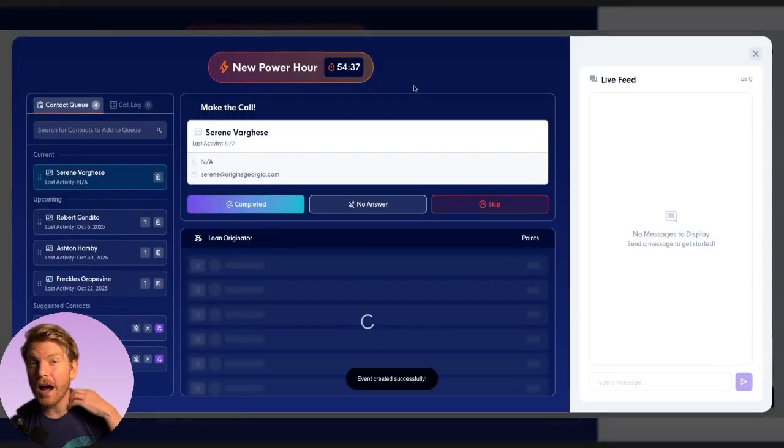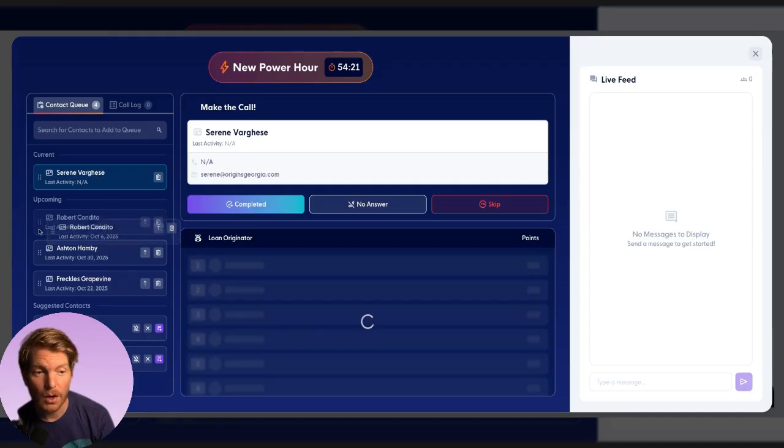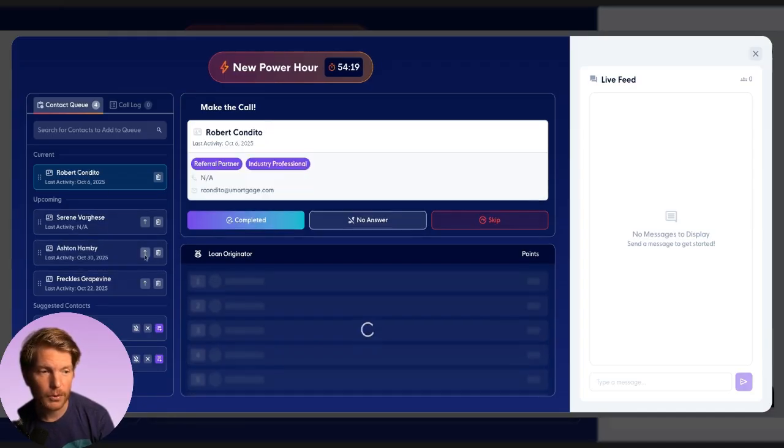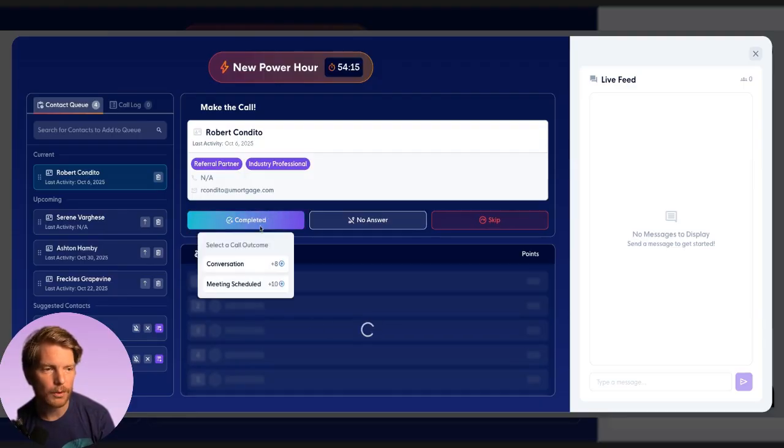Now you're in your live Call of Duty style lobby that shows your block plan. It shows who's up next. It shows who you're going to make the call to. And it shows your chat. Obviously, the chat is the most important part because that's where you can do your friendly trash talking as well. You can reorder this. You can push people to the top. And you can also see your live leaderboard right here.